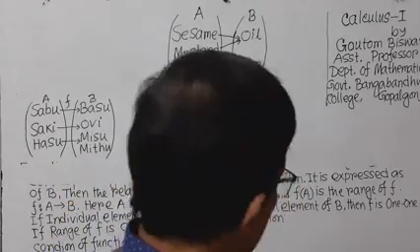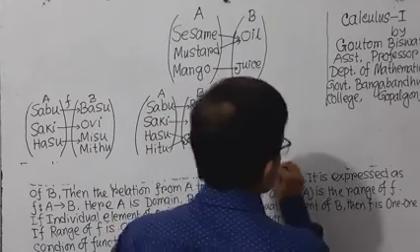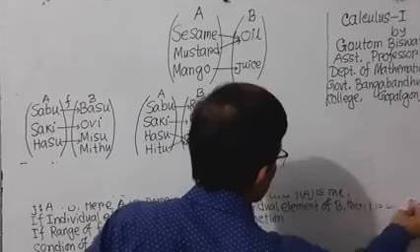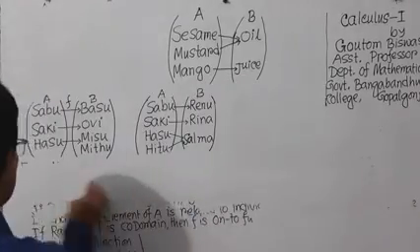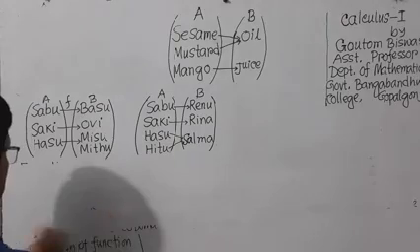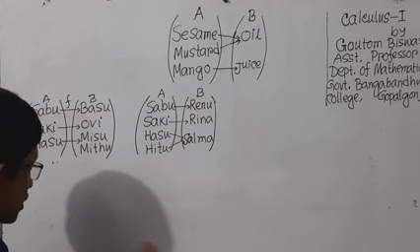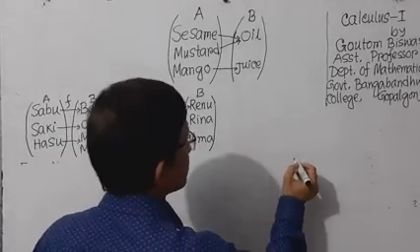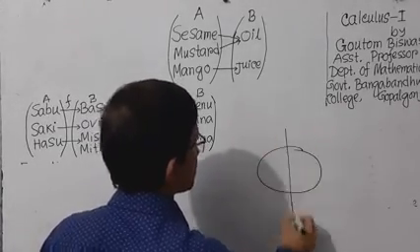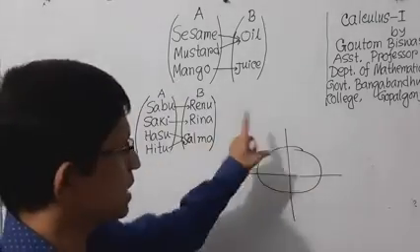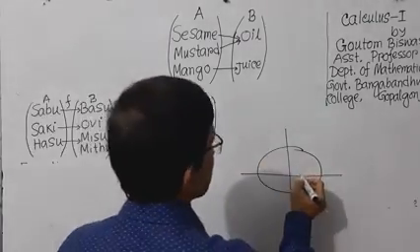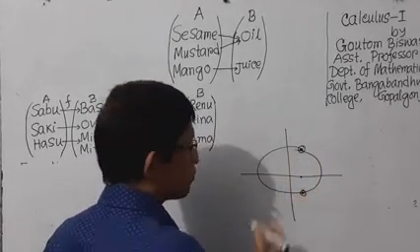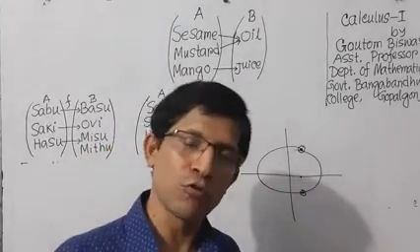Okay? Now I will give you some presentations as curves, where we determine whether it is a function or a relation. See here, this is a curve, and on this curve, if you put x equal to 1, then you will get 2 values of y. That means 1 input but 2 outputs.